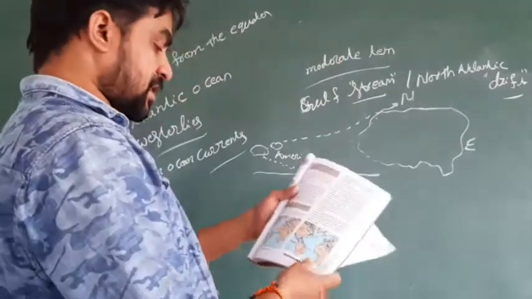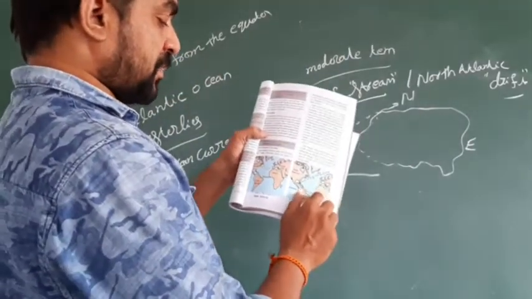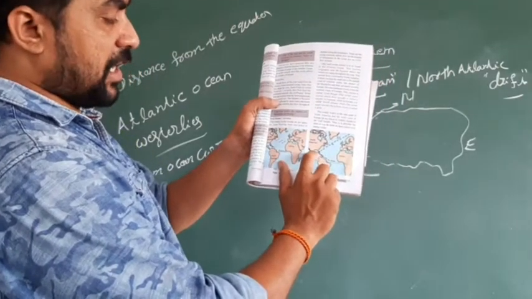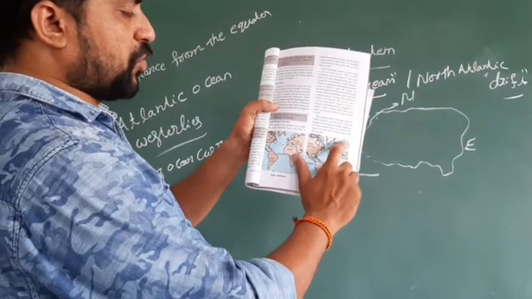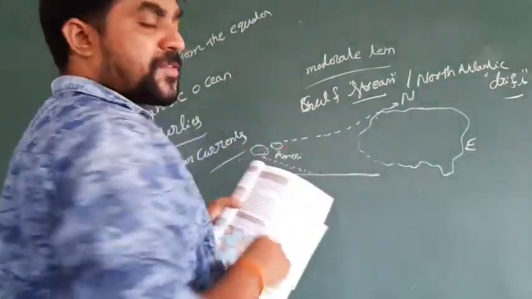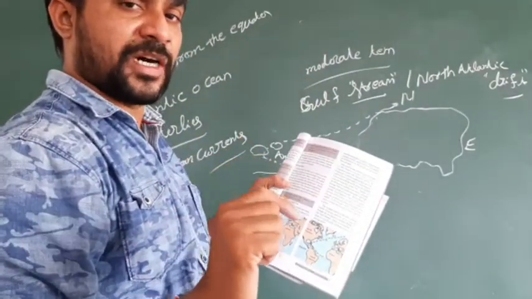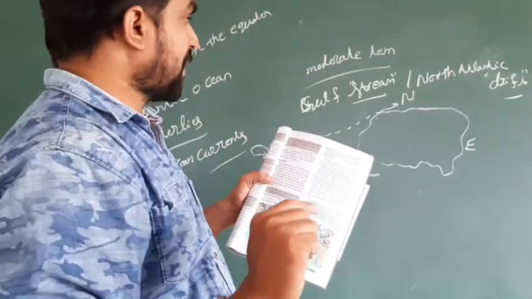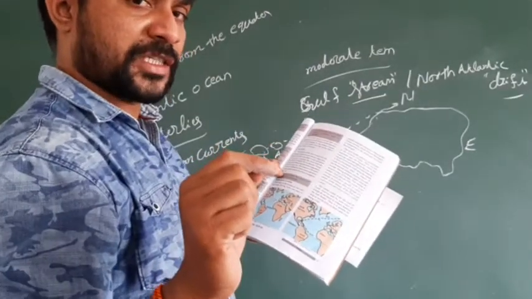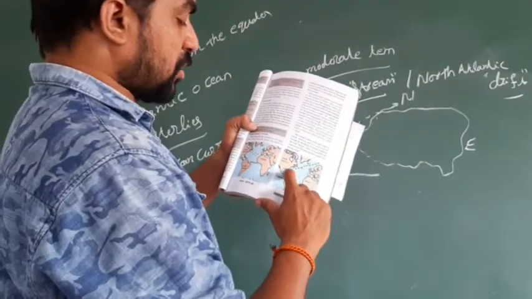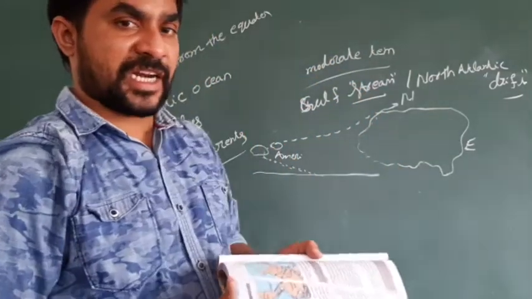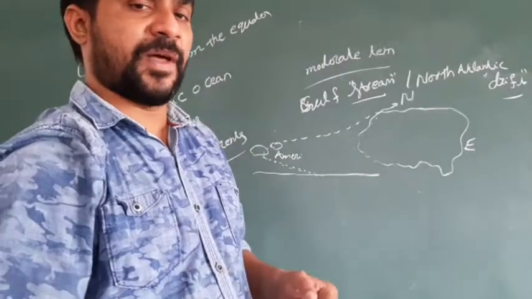See, this is called the Gulf Stream. How is it going? It starts from the equator. The green line shows the equator and the American continent. Again it is blowing towards the northern side of Europe. So Gulf Stream means the fast blowing of water in the ocean through a gap. North Atlantic Drift: drift means movement of water is very slow. If the water goes very slowly, that is called a drift. So the Gulf Stream and the North Atlantic Drift both form because of the warm ocean currents.